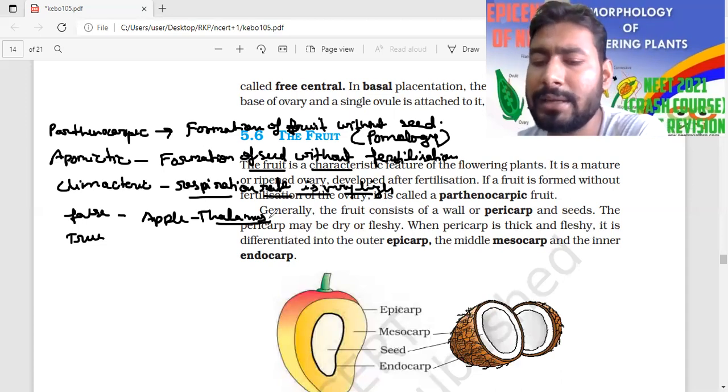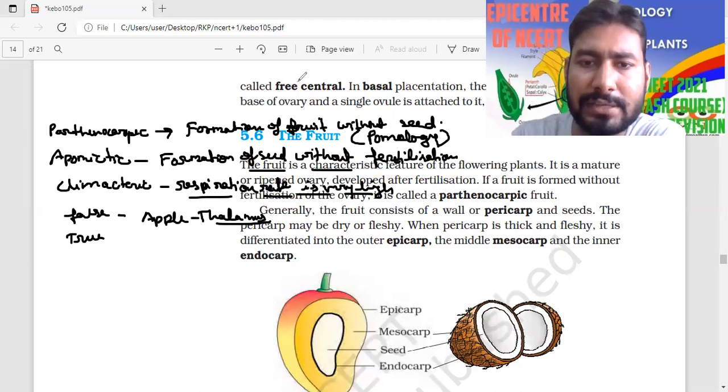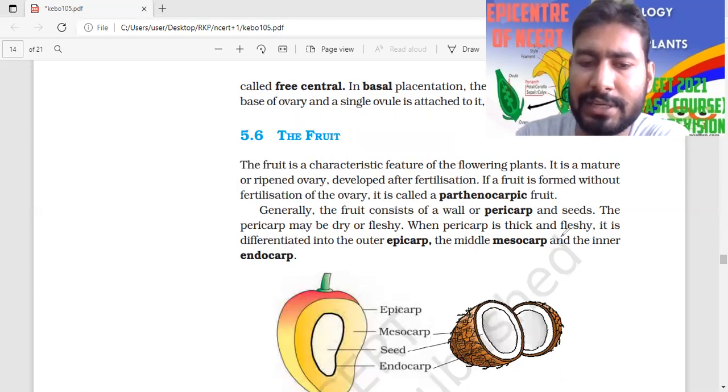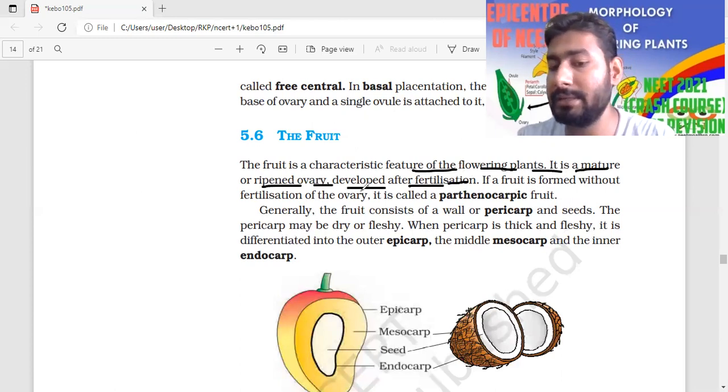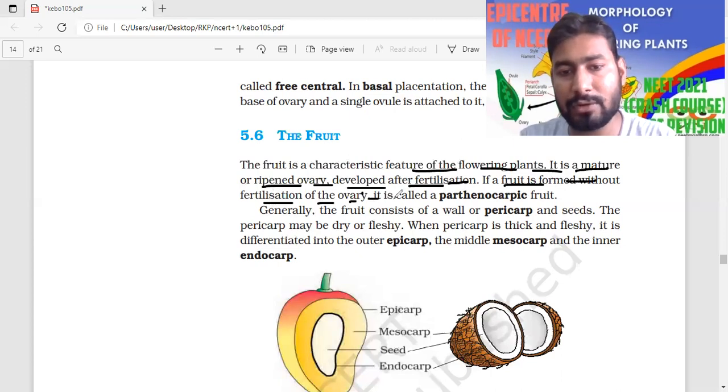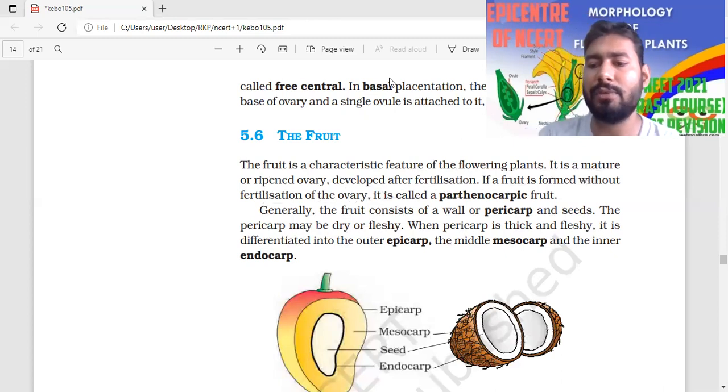So this is another type of classification of fruit, the overall classification of fruit. Now we are going to talk about whatever has been given in your NCERT. The fruit is the characteristic feature of all flowering plants. It is a mature or ripened ovary developed after fertilization. And fruit formed without fertilization of the ovary is called parthenocarpic. Without fertilization means there is no formation of seed. Simply you can say formation of fruit without seed is the parthenocarpic fruit.